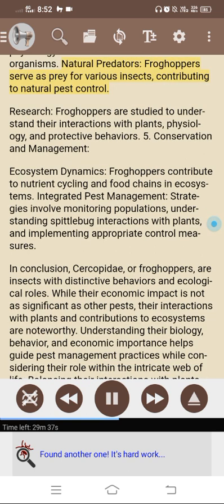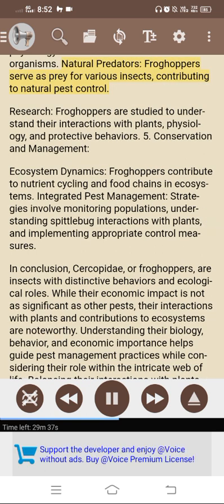Natural predators: froghoppers serve as prey for various insects, contributing to natural pest control. Research: froghoppers are studied to understand their interactions with plants, physiology, and protective behaviors. 5. Conservation and management. Ecosystem dynamics: froghoppers contribute to nutrient cycling and food chains in ecosystems. Integrated pest management: strategies involve monitoring populations, understanding spittlebug interactions with plants, and implementing appropriate control measures.